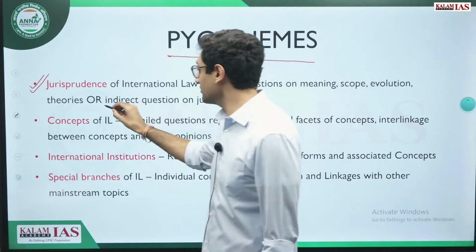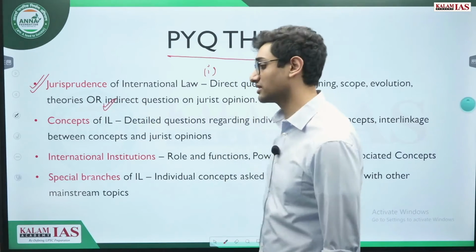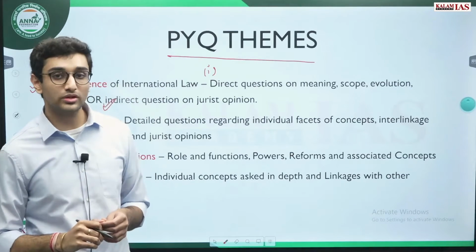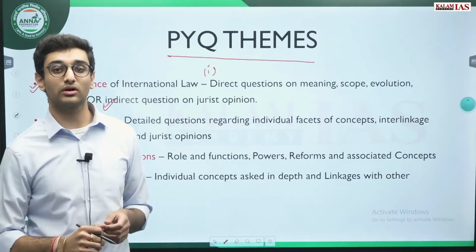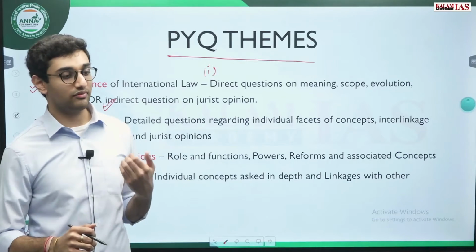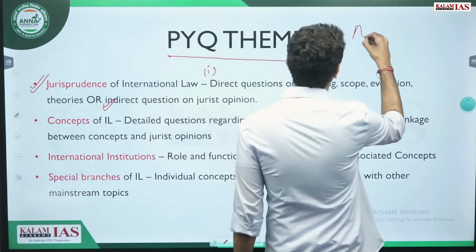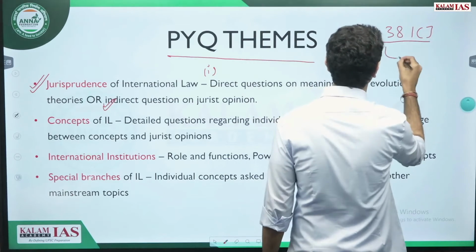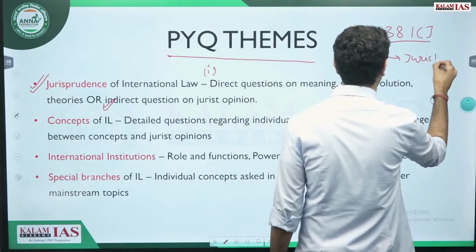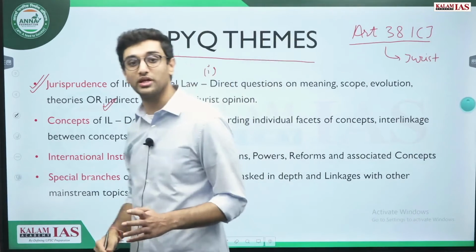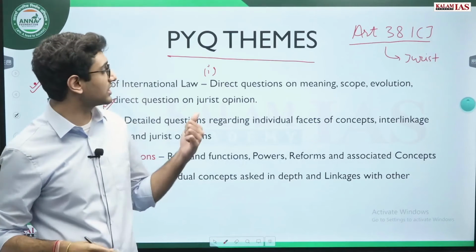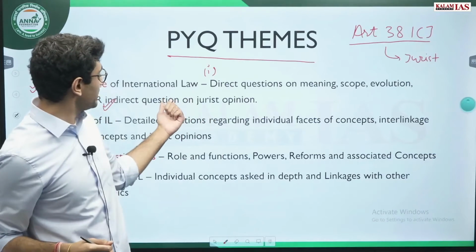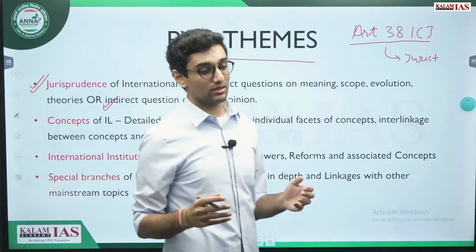Apart from that, some indirect questions on jurist opinions come. At this juncture, it is important to note that the jurists and what they say is extremely important in international law, because if one sees Article 38 of the ICJ statute, it lists jurist opinion as a secondary source of law. In no other law are jurist opinions taken as even a secondary source, but in international law, jurist opinions count for a lot. And therefore, even in UPSC questions, we see that a jurist statement is given.